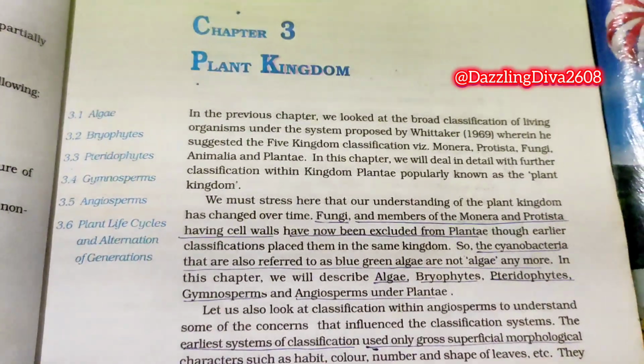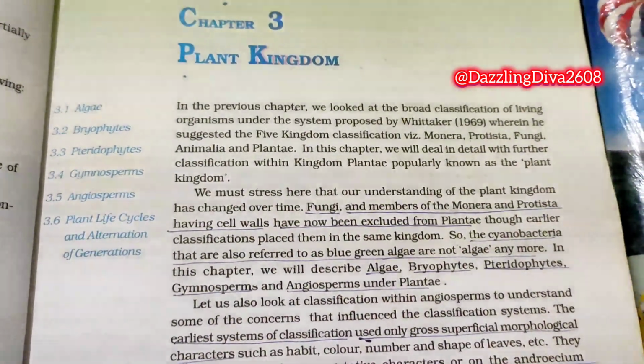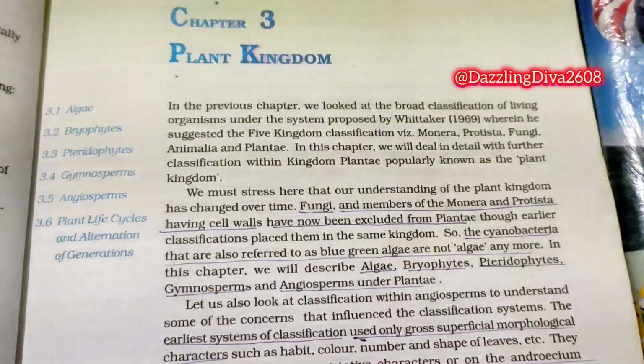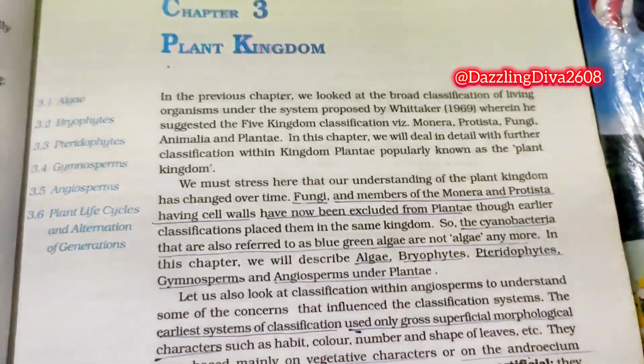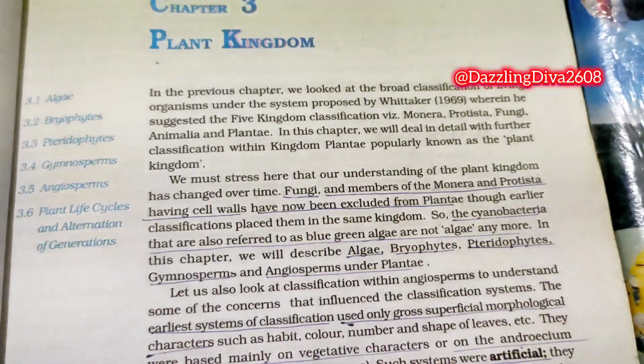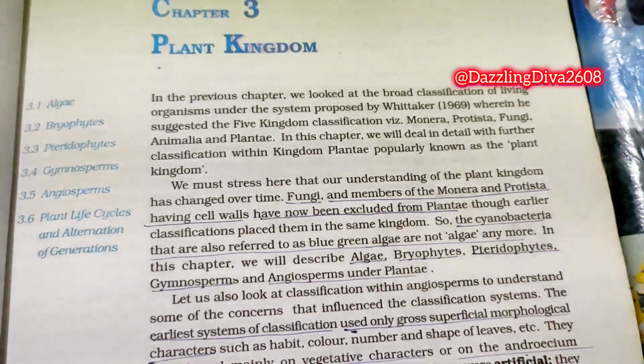Plant kingdom. In the previous chapter, we looked at the broad classification of living organisms under the system proposed by Whittaker in 1969, wherein he suggested a five kingdom classification with Monera, Protista, Fungi, Animalia, and Plantae. In this chapter, we will deal in detail with further classification within kingdom Plantae, popularly known as the plant kingdom.